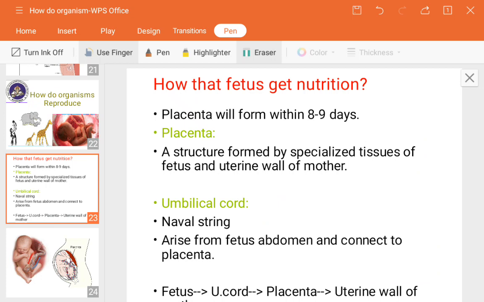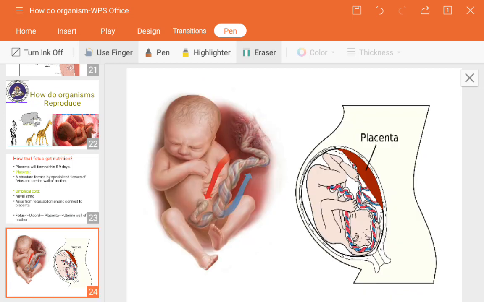So it is a navel-like string. It arises from the fetus's abdomen and connects to the placenta. So what it actually does, see here in this image, you can see the thread-like structure which is connected to the placenta and to the baby.